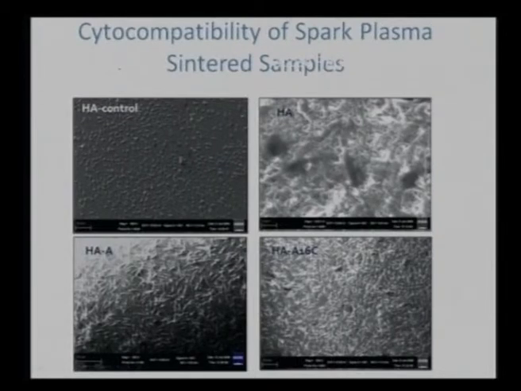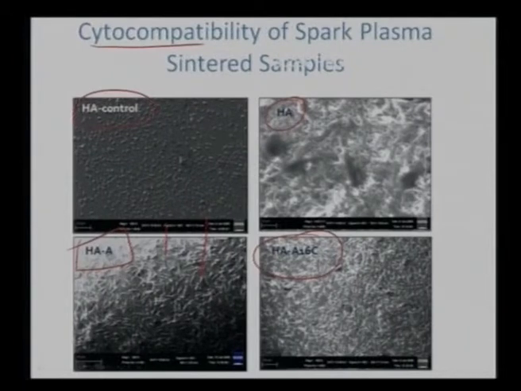And once we have confirmed the nice interaction between the CNTs and the hydroxyapatite, we also want to make sure what is happening in terms of their cytocompatibility. A very nice sample has been obtained: we have taken a hydroxyapatite control sample, a negative control. We can see that L929 cells, the mice fibroblasts, have been growing very nicely on the surface of hydroxyapatite, which is the control sample. As we add alumina into it, we can see the density is approximately similar, and with the addition of carbon nanotube we are seeing approximately similar or higher density. So this tells directly that we are not inducing any toxicity by adding aluminum oxide or carbon nanotube into the matrix.